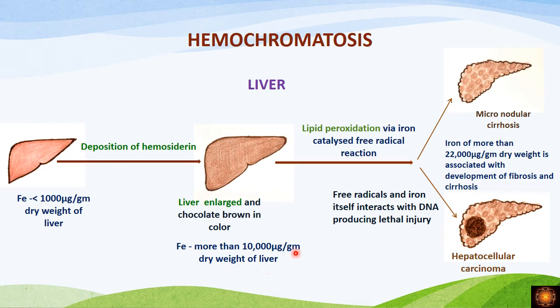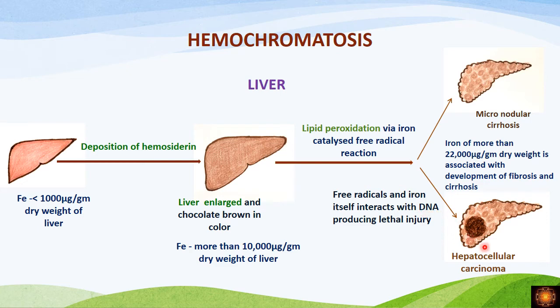Now, as the hemosiderin is getting deposited, as I told you, we'll have a free radical injury. So we have lipid peroxidation because of the free radicals causing cell damage, necrosis, and then there will be fibrosis. So that leads to cirrhosis. And the cirrhosis which we see in hemochromatosis is micronodular cirrhosis. Whereas these free radicals and the iron may also interact with the DNA directly, leading to hepatocellular carcinomas.